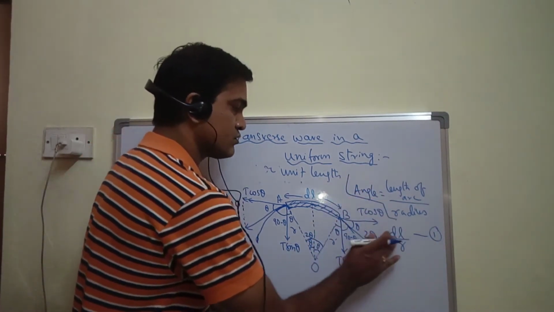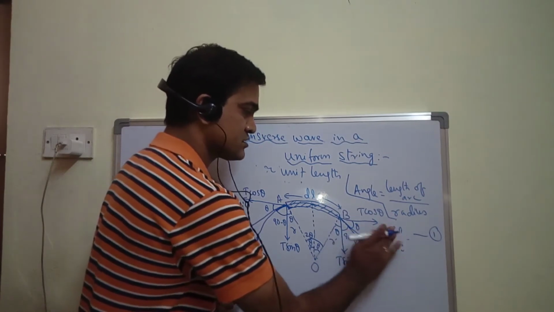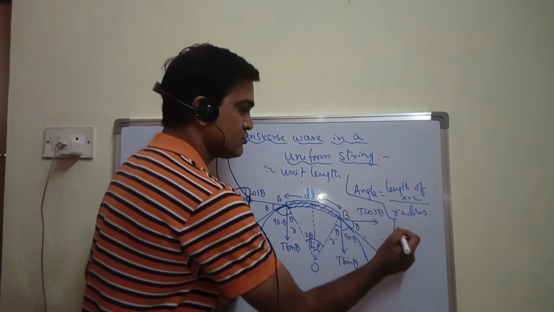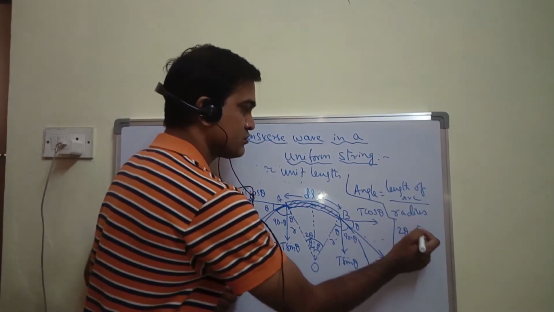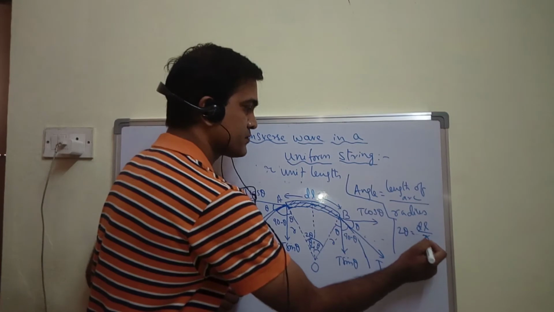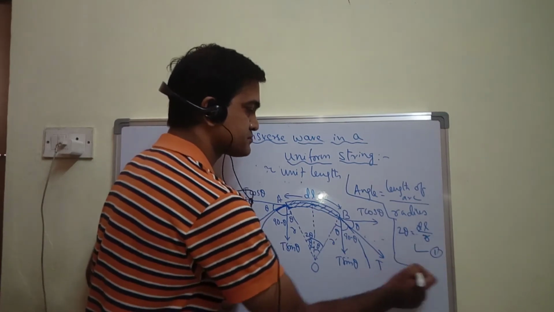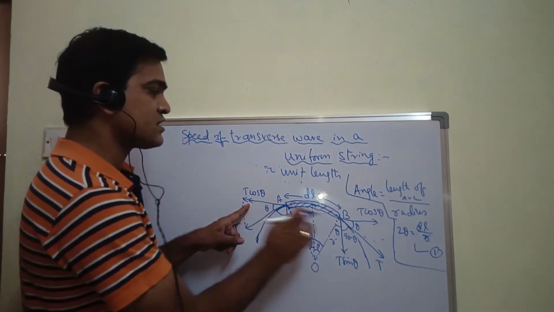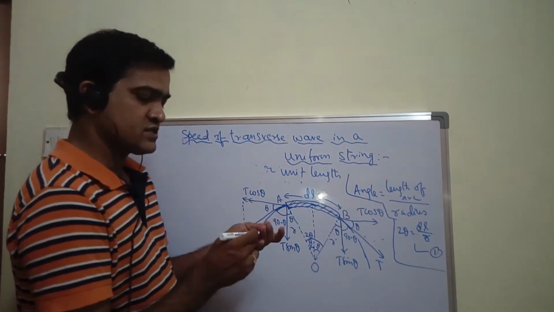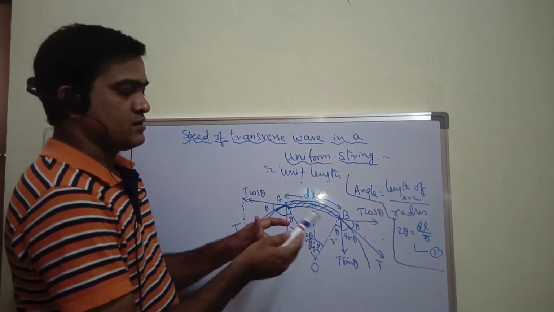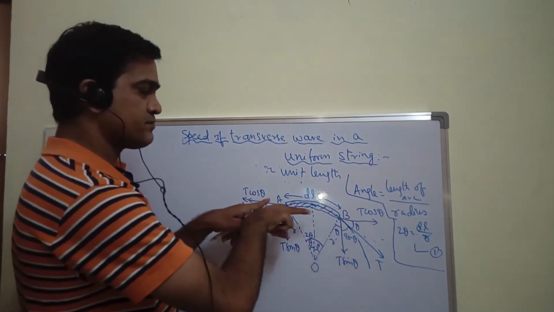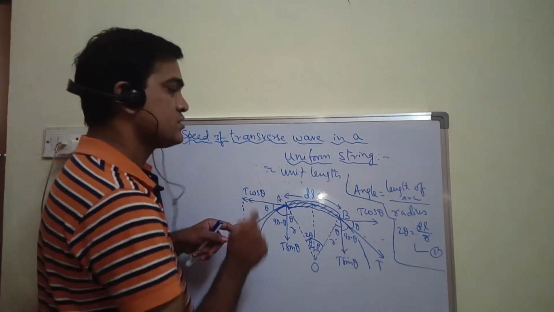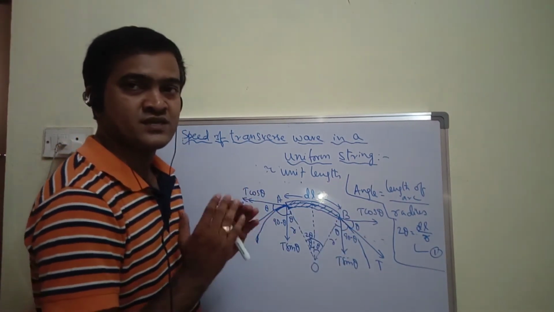Now, let me just erase this. So here let me show you, 2 theta is equal to dl upon r. Let me take this as equation 1. Now if you look at this figure carefully, these two T cos thetas are acting in the opposite direction, so they get cancelled.